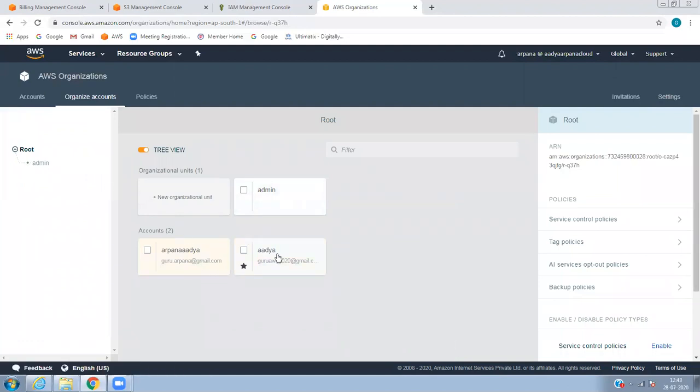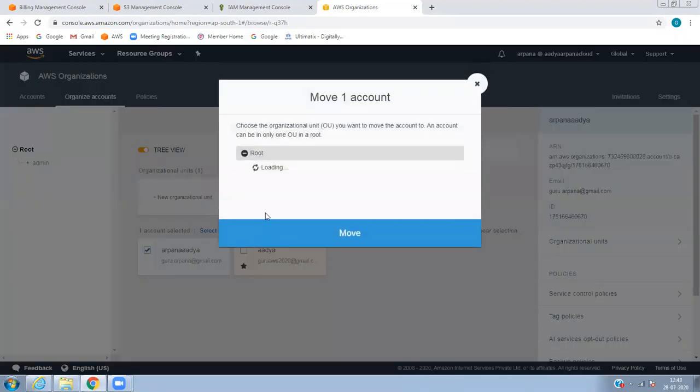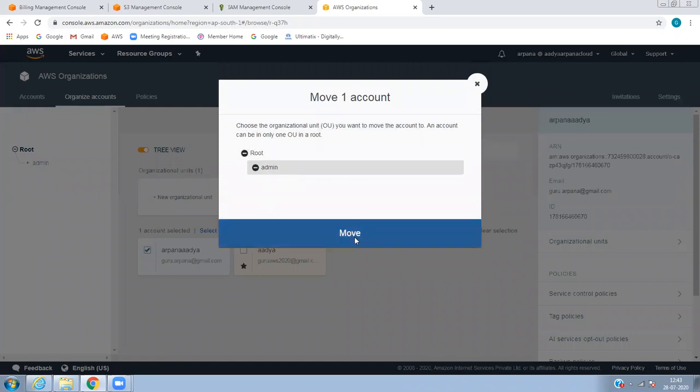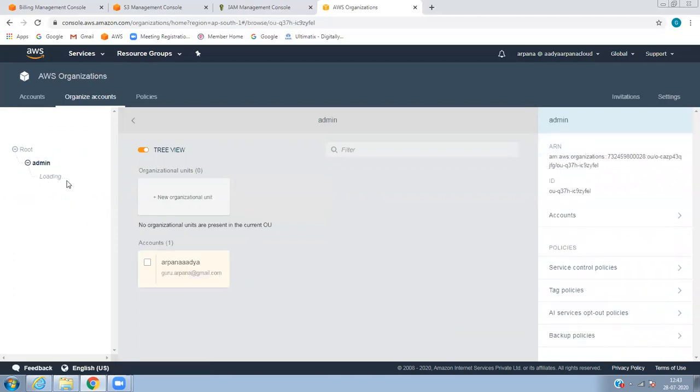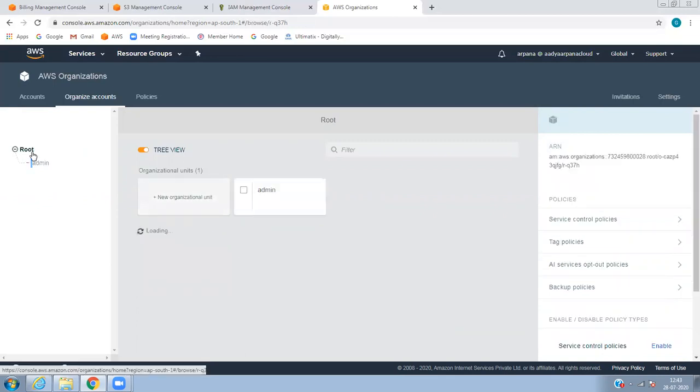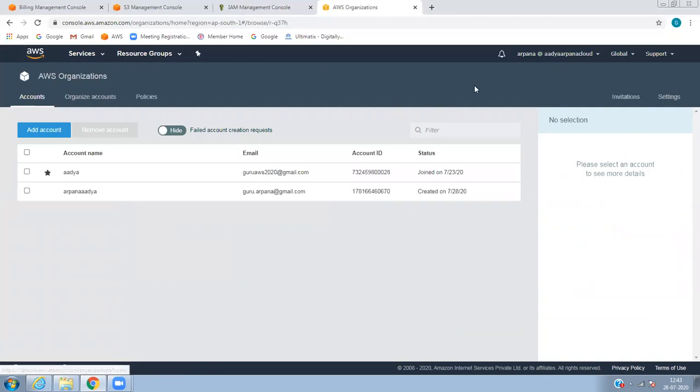Under admin, you can move this. Move to administrator and move it. If you click on admin, you can see that particular account has moved to admin. When I go to the root, I can see my primary account is this. Now, how to add a different account and how to switch over the role.